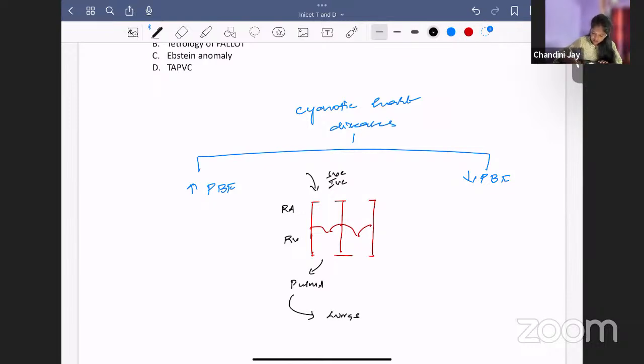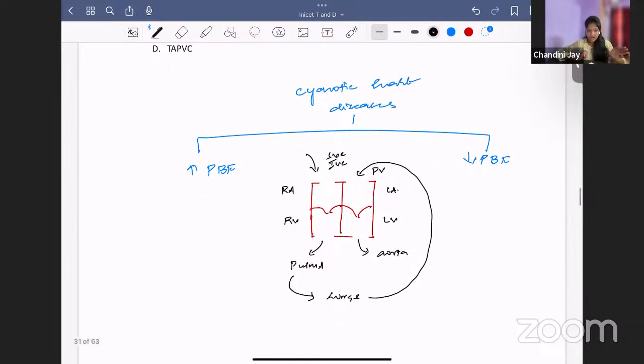From the lungs, blood is going to the left atrium through the pulmonary veins. From the left atrium to the left ventricle through the mitral valve. From the left ventricle, blood goes to the aorta, to the rest of the body. So this is your circulation, the systemic circulation. From the pulmonary artery, blood goes to the lungs, and from the lungs to the heart through the pulmonary veins. So pulmonary blood flow means this blood flow.